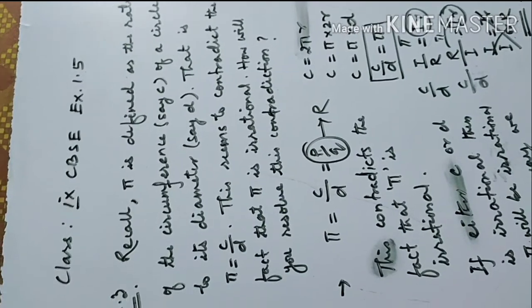So in this way we can resolve this contradiction. Okay.